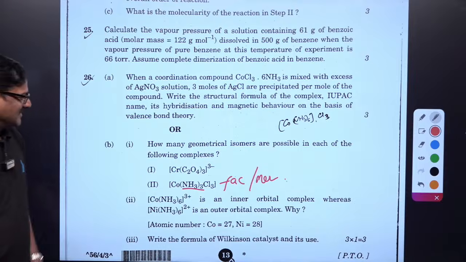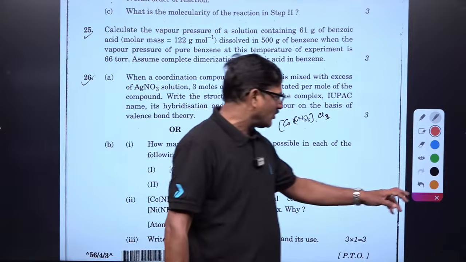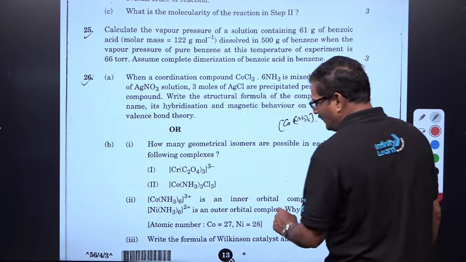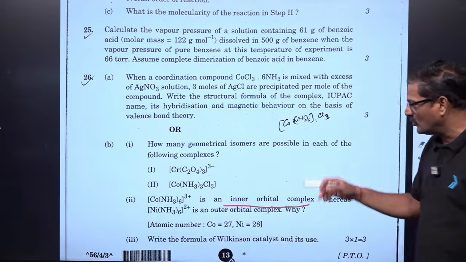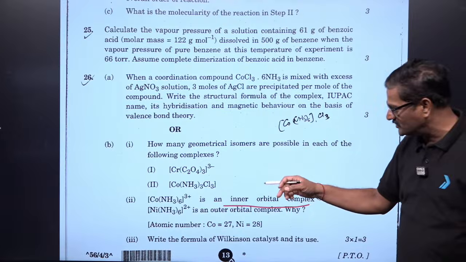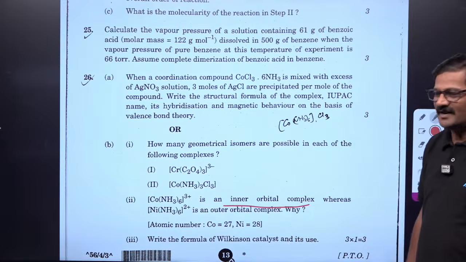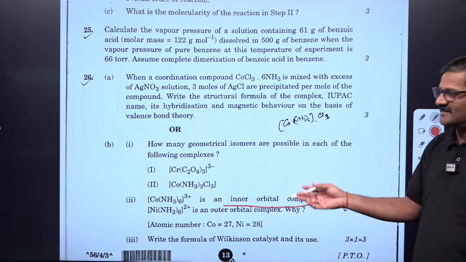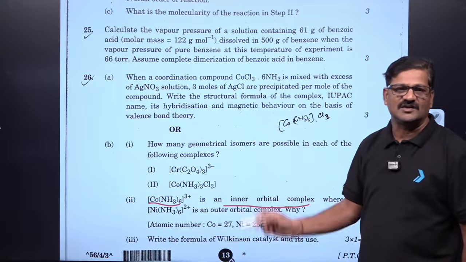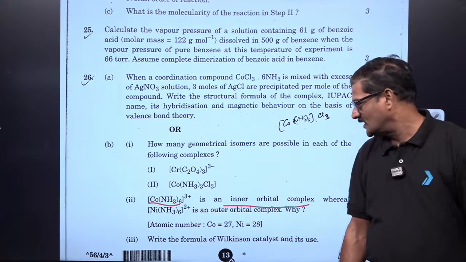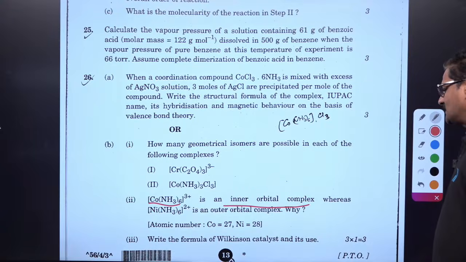So students, and it is an inner orbital complex. Directly you can say inner orbital complex or outer orbital complex from spin-only magnetic moment, and you can find the hybridization, right? It is there directly in the NCERT example, sp3d2 hybridization, right?